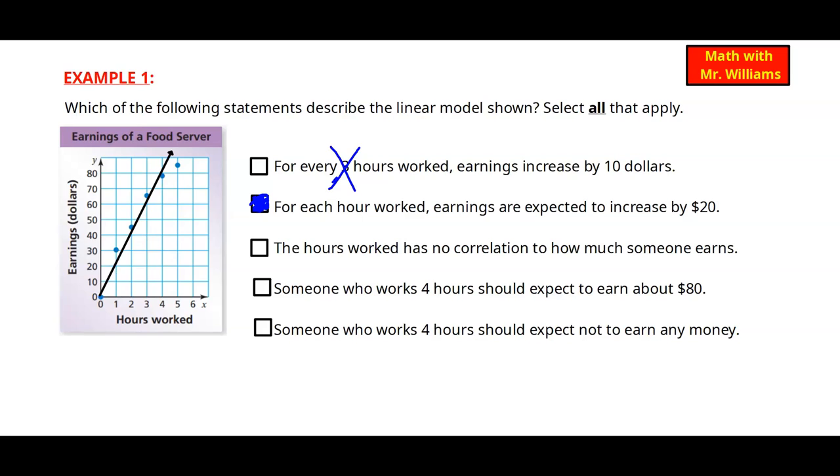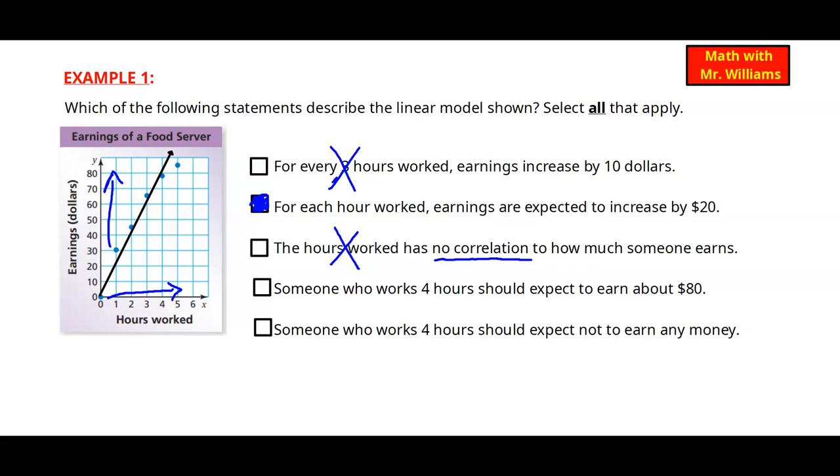All right, on to 3. The hours worked has no correlation to how much someone earns. So the key here is the no correlation. I mean, there's not a relationship, especially a linear relationship between the two. But I can see there is a line actually drawn on the graph itself, and I can see that every time I move to the right, the earnings are increasing. So this is not true.